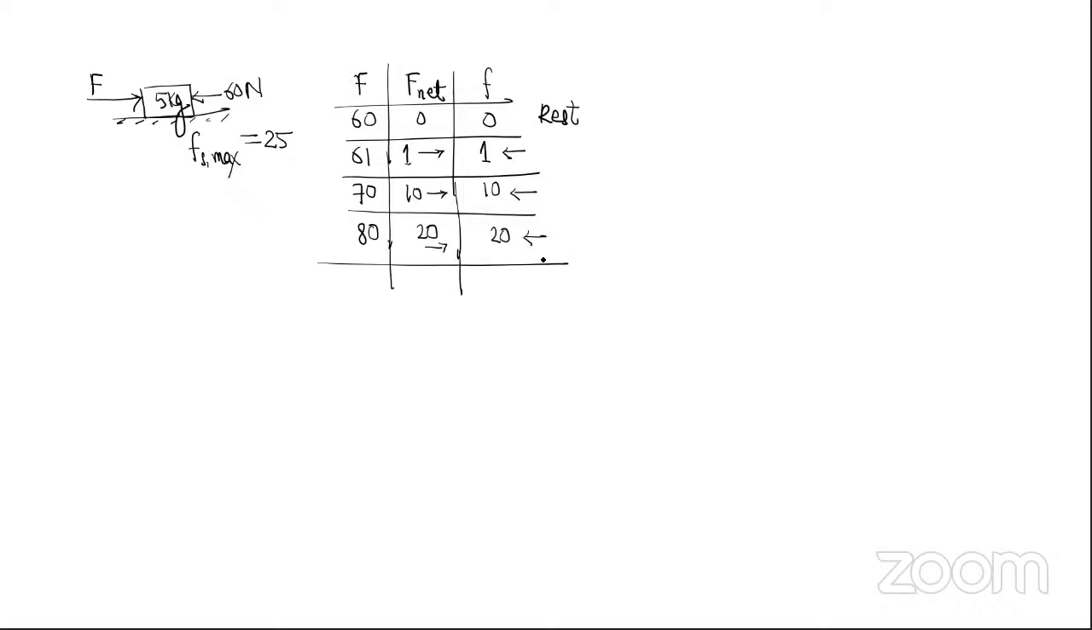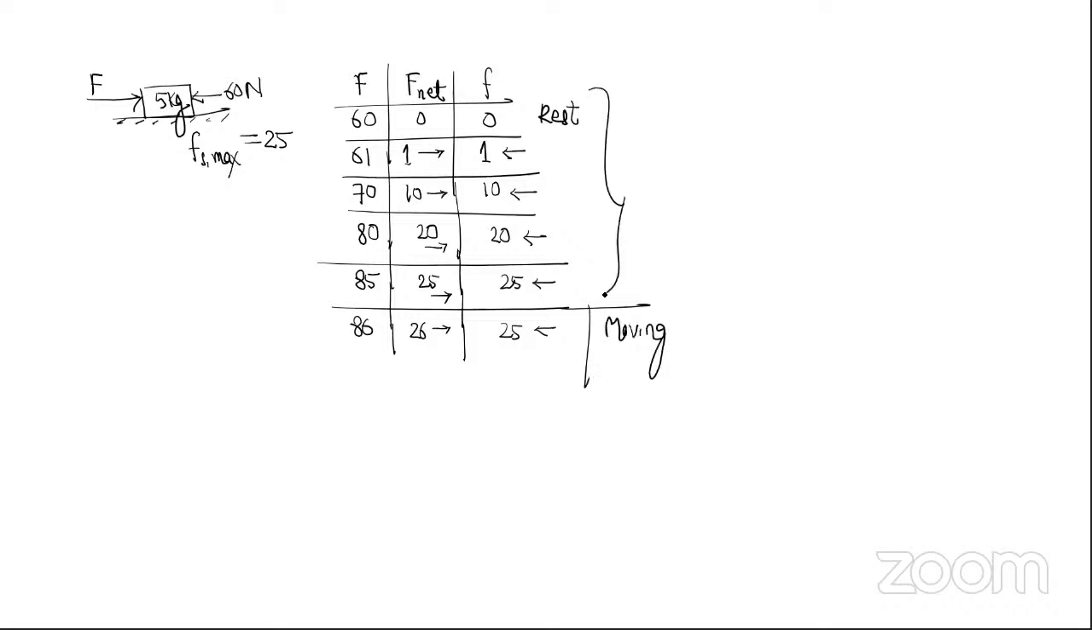If this applied force becomes 85, then net force is 25 towards right. The friction will be 25 towards left. If applied force is 86, net force is 26 towards right. Friction will be 25 towards left. From here the body will start moving. Till here it will remain at rest.